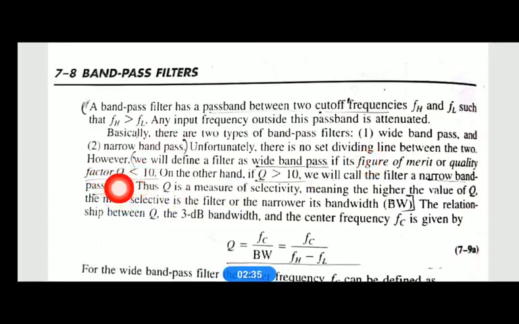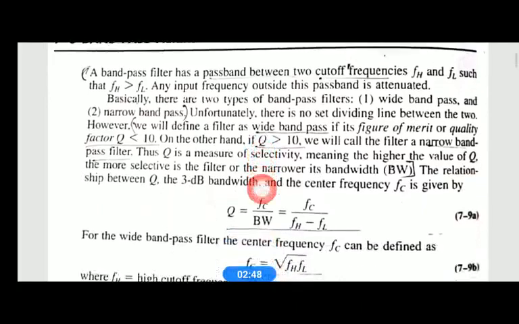If Q is less than 10, it is a wide band pass filter. If Q is greater than 10, it is a narrow band pass filter, where Q is equal to FC by bandwidth, BW, and bandwidth is FH minus FL, as you see in the diagram. If the bandwidth is less, the quality factor is more.